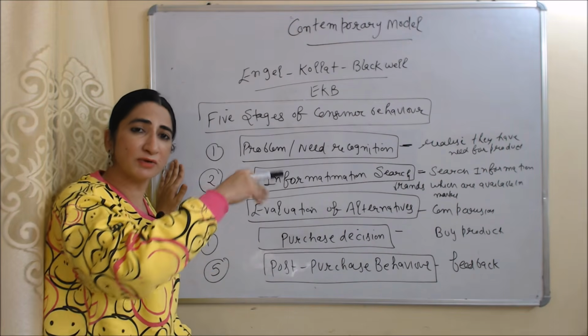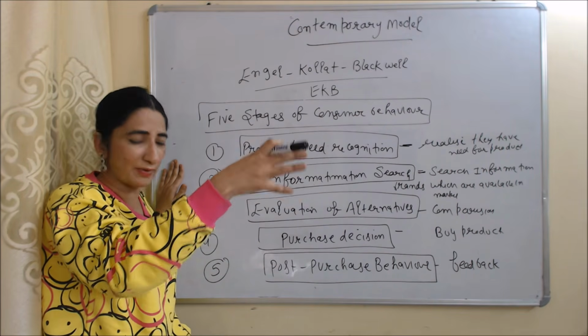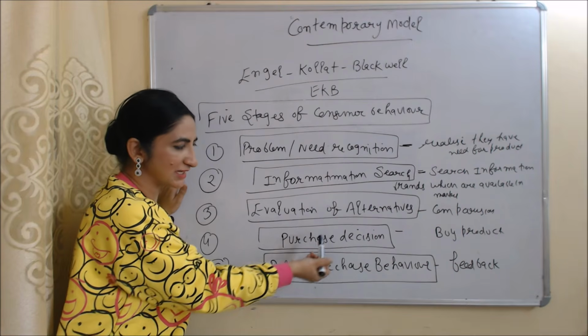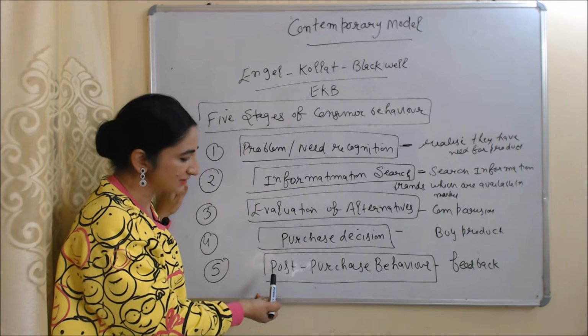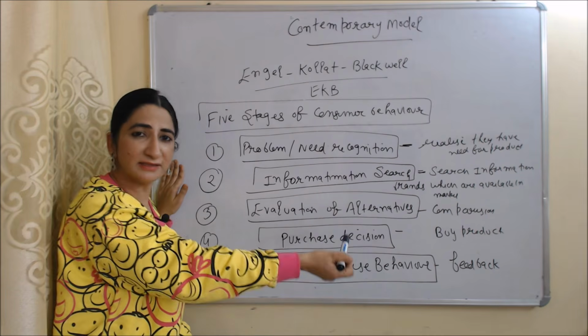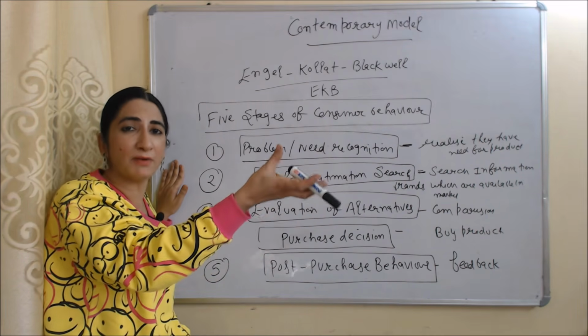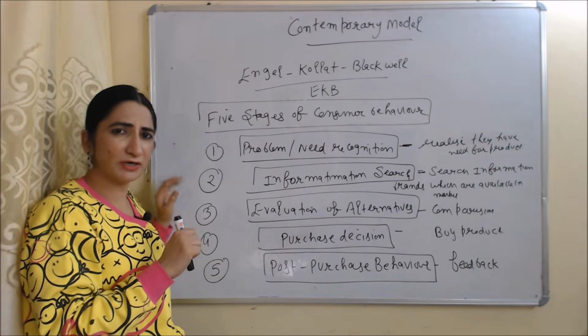In this stage, consumer will do comparison between so many brands. Fourth stage is purchase decision. In this stage, consumer will finally buy product. Last stage is post-purchase behavior. In this stage, consumer will give feedback about their product. It can be positive or negative.